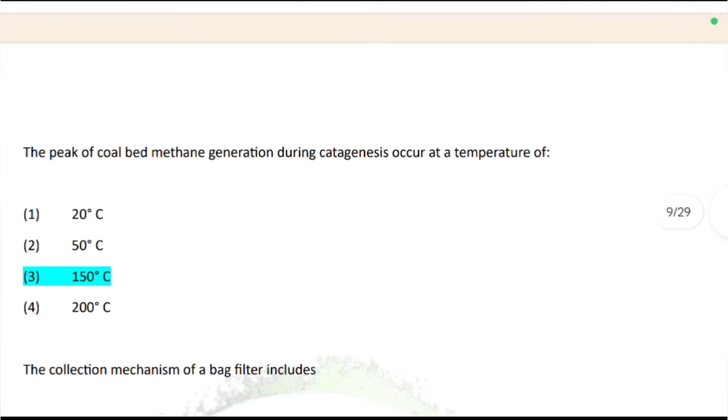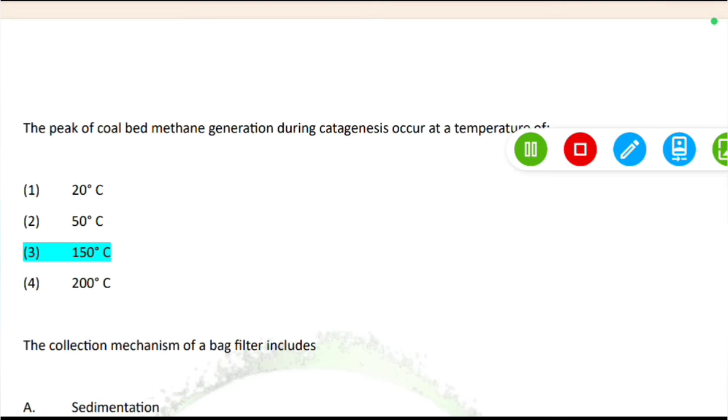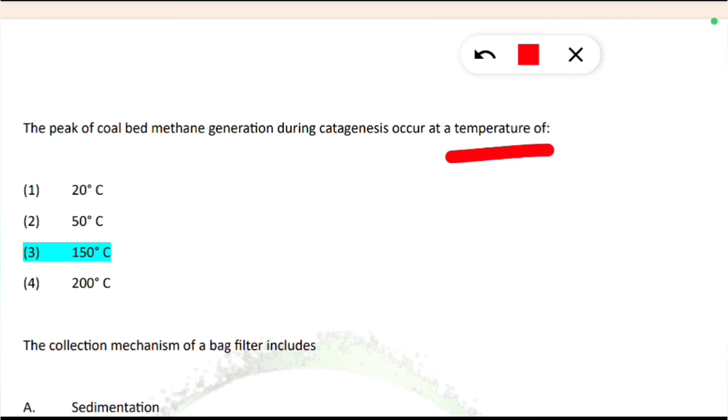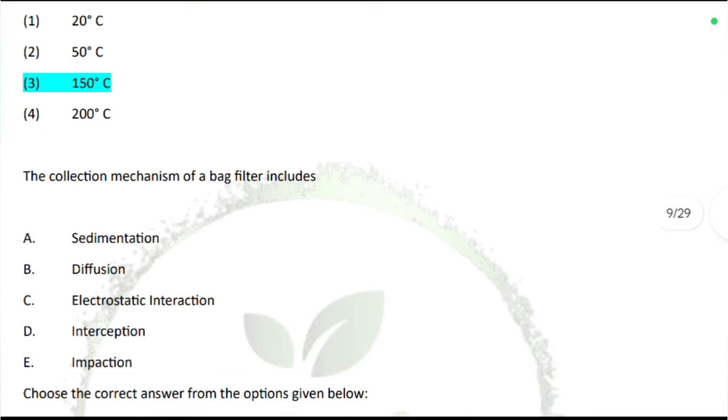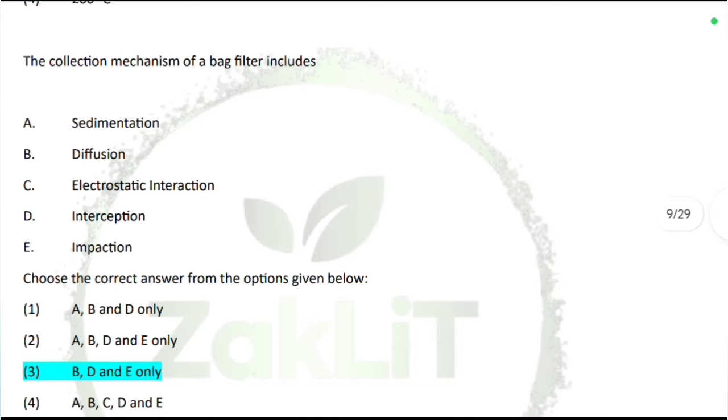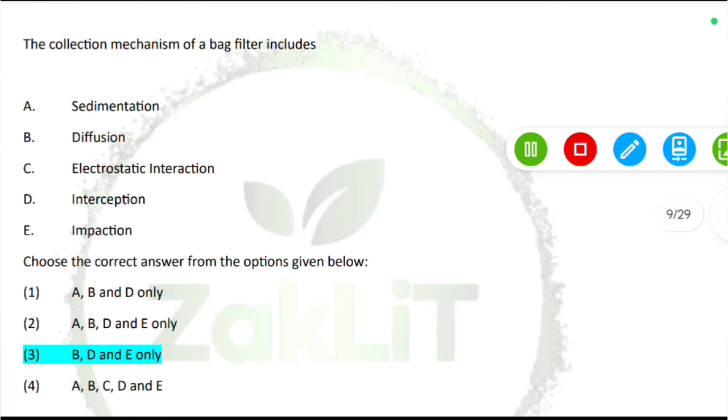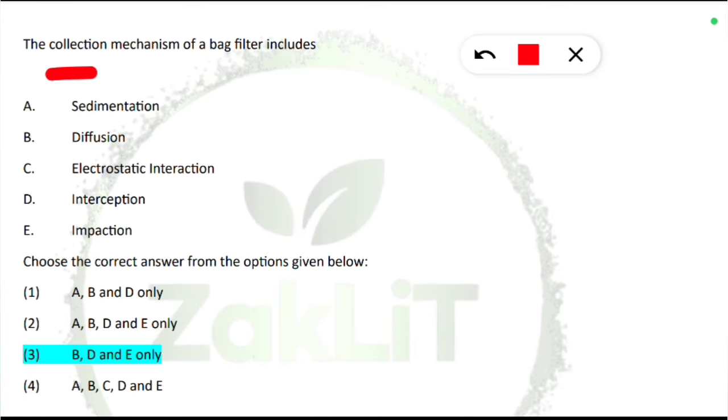The peak of coal-based methane generation during catagenesis occurs at a temperature of what? It occurs at 150 degrees centigrade. Next is the collection mechanism of a bag filter includes a type of removal of pollutants. So the collection mechanism is what? First is diffusion, next is interception, and finally it is impaction. So these 3 steps. So option 3 will be the correct option.